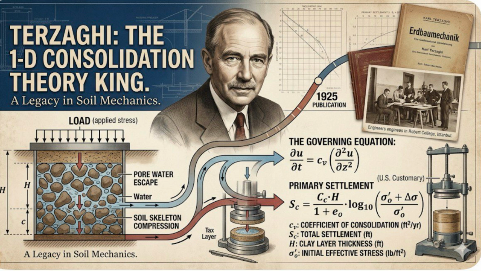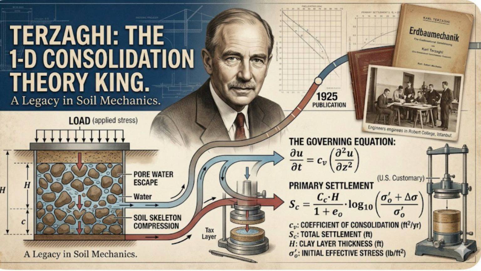The magic variable here is c_v, the coefficient of consolidation, measured in feet squared per day or feet squared per year. This value tells us exactly how leaky the soil is and dictates the pace of the entire settlement process.